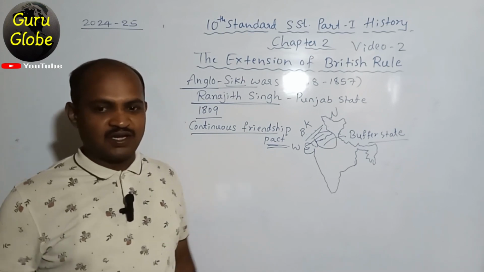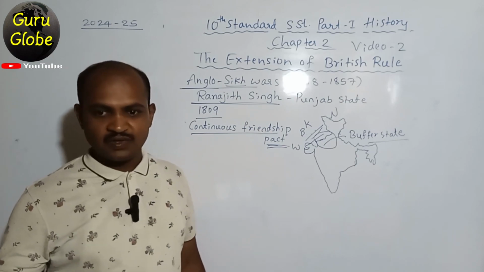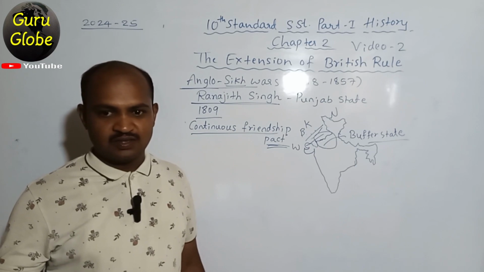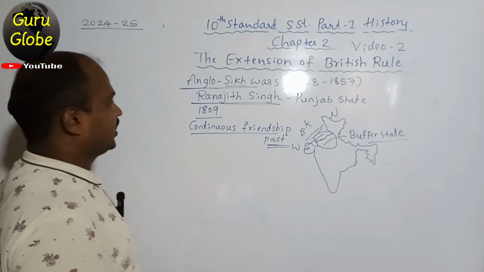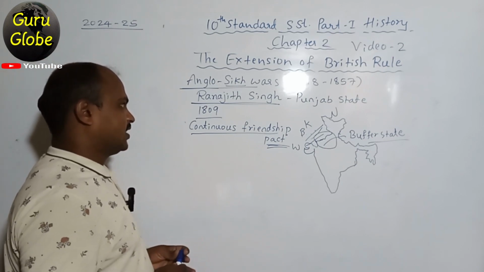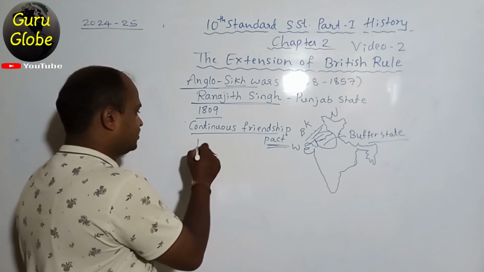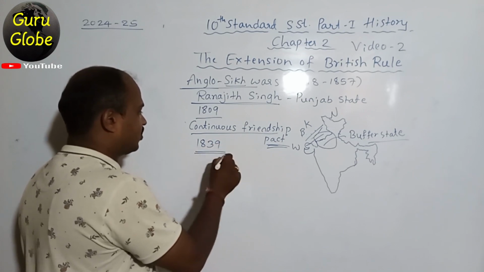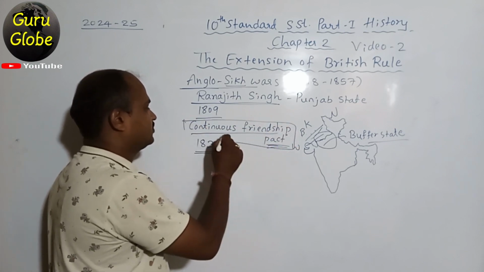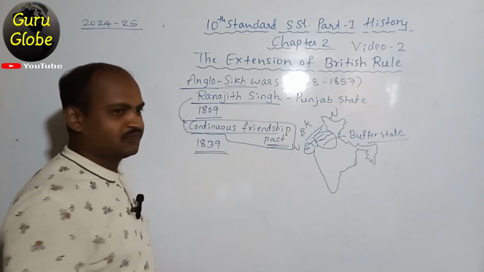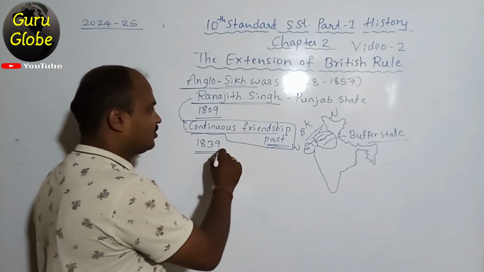It happened in 1809, and in the year 1839, Raja Ranjit Singh died. Next year only, the British violated the Continuous Friendship Pact which was made with Raja Ranjit Singh, and attacked the Punjab state.